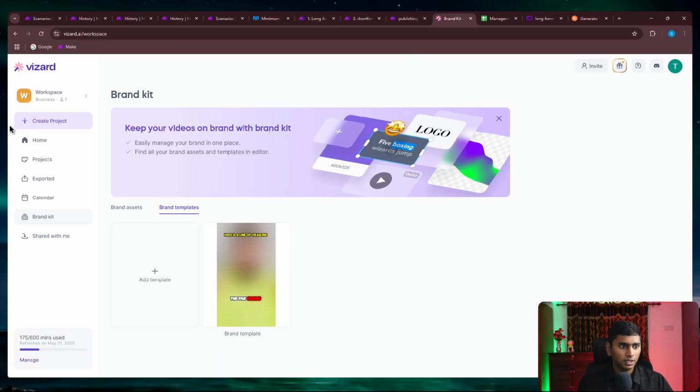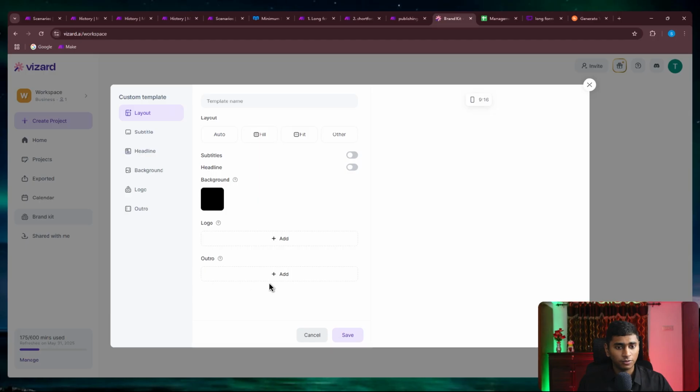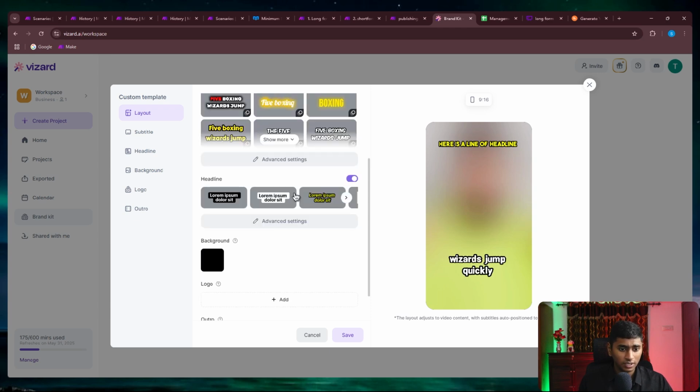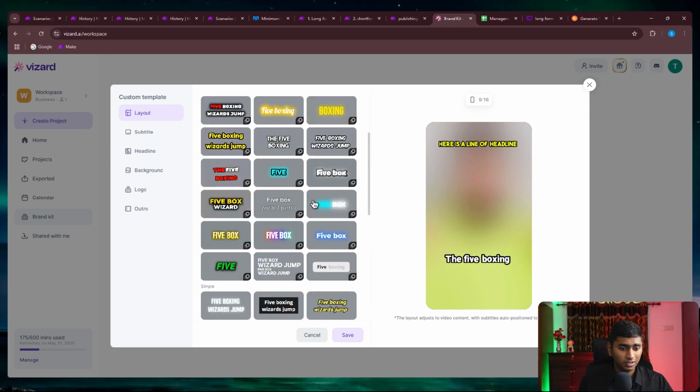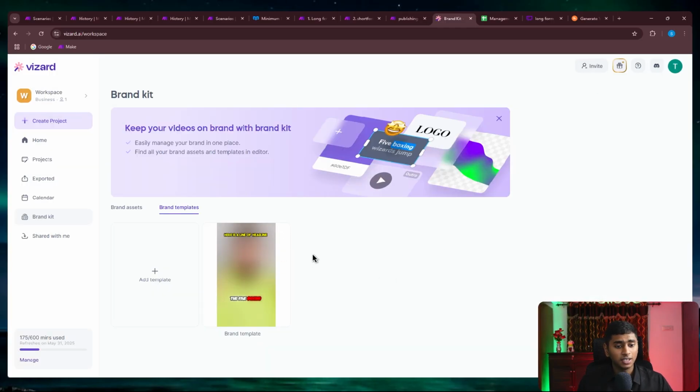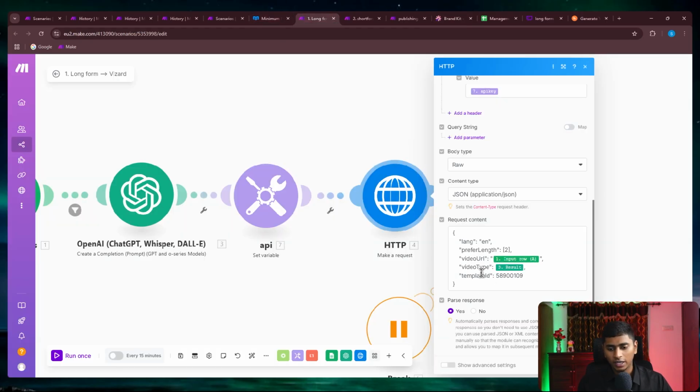Okay, so this is the Vizard workspace, and under brand kit, you just gotta go to brand templates and create a unique template for you. So you could select whatever subtitle, font size, anything that you want. You could just create it over here. But that isn't much complicated to explain. You could just select whatever works for you. And after that, you just basically create a template. Once you create a template, you just need to right click and copy the template ID. Once you copy the template ID, you just go back and put it inside this one.